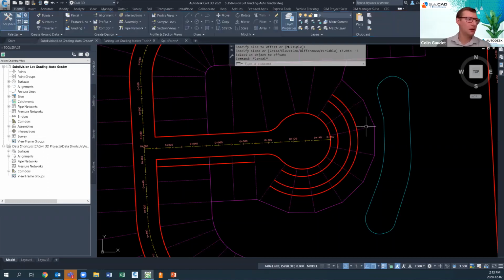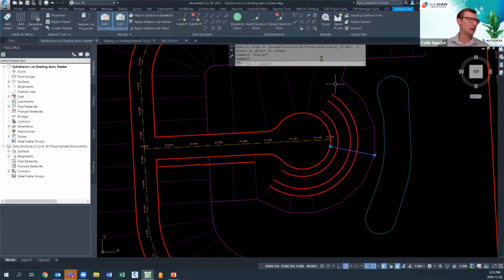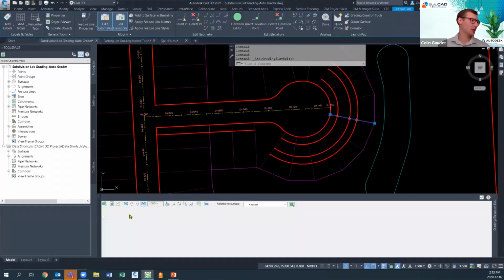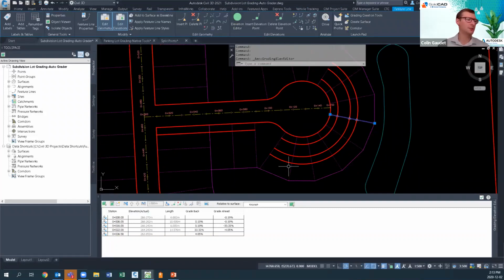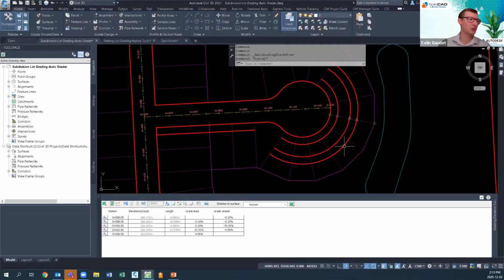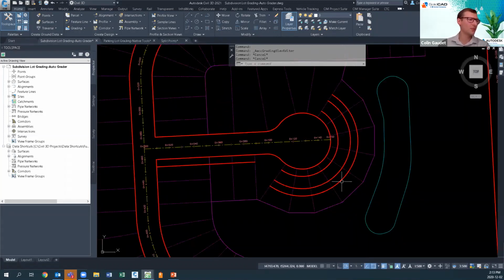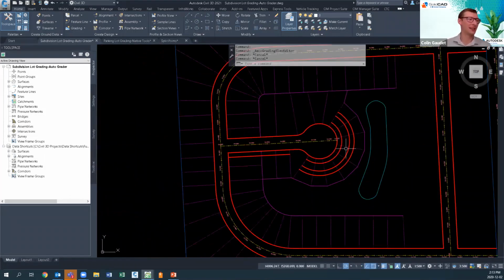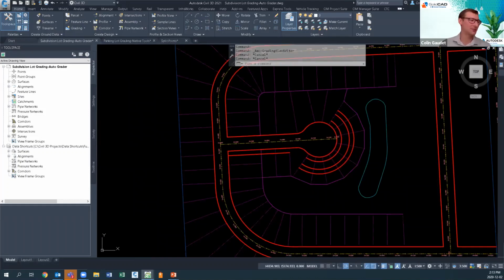Then it would just be a case of adding any or all of these feature lines to the surface. Because if I take a look at any of these lot lines, it has 5 elevation points on it now. They're just not in control, or this lot line isn't in control of those. All of those are controlled across these red parent feature lines. That would be one of the native ways to do it. It's not the best, it's not the only, I wouldn't say it's the worst, but it's one of the popular practices for doing lot grading is parallel offsets into the lots.